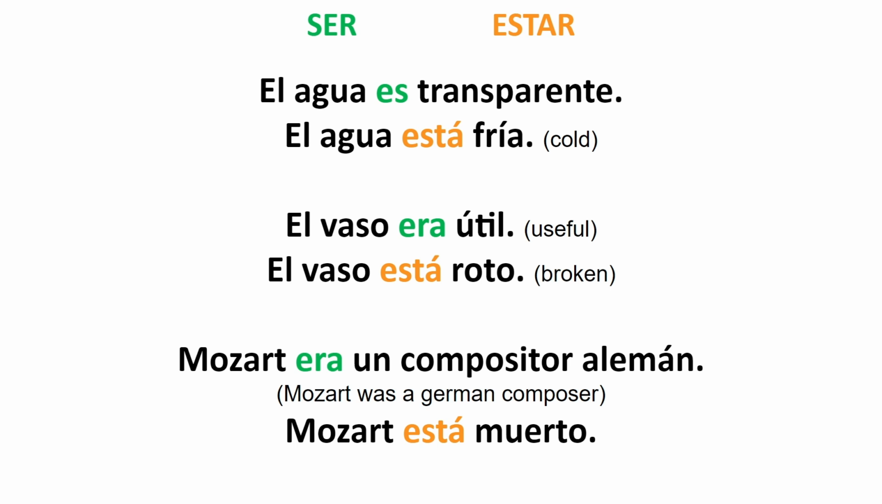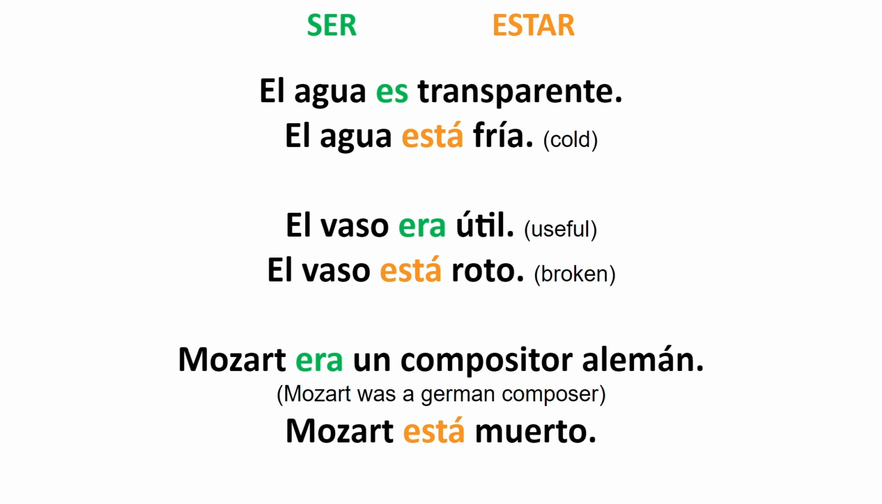As you can see, being transparent, being clear, that is a characteristic of water. But if I say el agua está fría, so water is cold, what I'm saying is that being cold does not describe what the water is. This is just the state the water is in, but it doesn't have to be cold to be water. In the other example, el vaso era útil, the glass was useful. Being useful is part of what a glass is supposed to be.